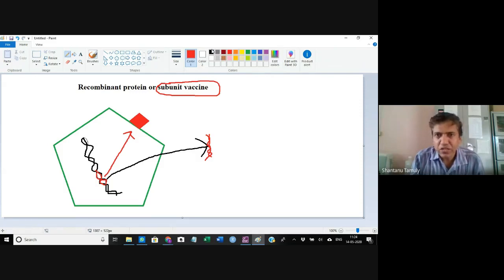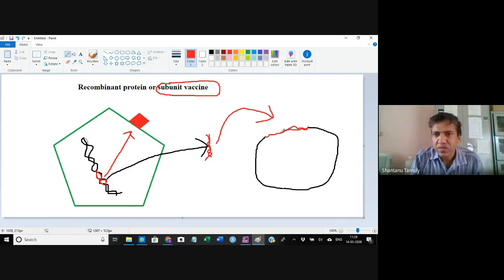This particular gene will be incorporated into a plasmid vector. This is the plasmid, and to this plasmid, this gene will be incorporated. Now this becomes a recombinant plasmid. This recombinant plasmid is a kind of DNA, and it will be inserted into a bacteria.